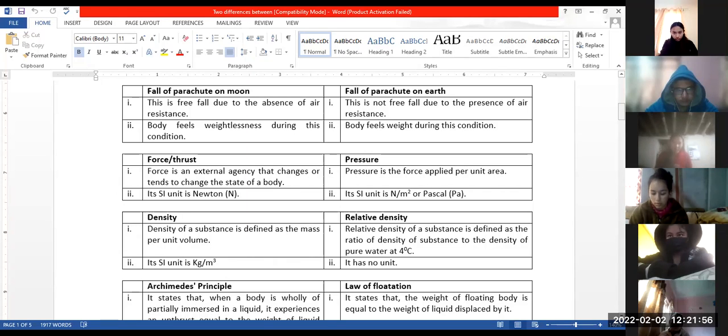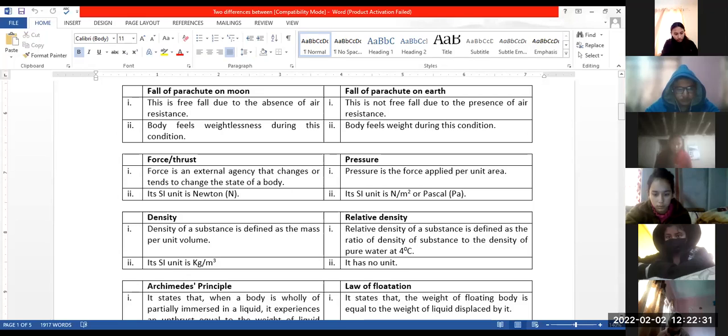When a body falls under the influence of gravity, neglecting the air resistance, it is called free fall. The condition in which the body feels that it is not being attracted by any force is called weightlessness. Free fall is the cause of weightlessness. Weightlessness is the effect of free fall. Okay, weightlessness is the condition in which the body is not being attracted by any kind of force. Be clear on this.